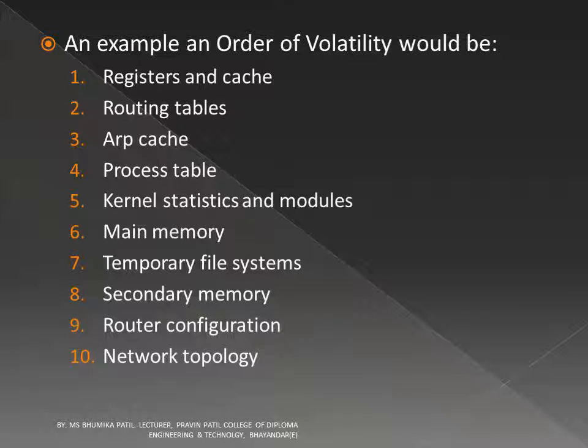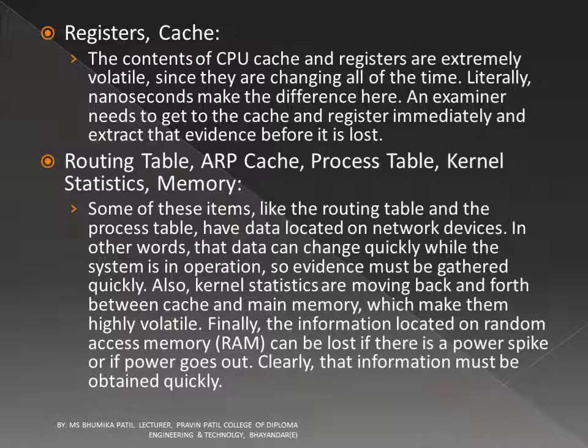An example order of volatility would be registers and cache, routing tables, ARP cache, process table, kernel statistics and modules, main memory, temporary file system, secondary memory, router configuration, network topology. Registers and cache. The content of CPU cache and registers are extremely volatile since they are changing all of the time. Literally nanoseconds make the difference here. An examiner needs to get to the cache and registers immediately and extract that evidence before it is lost.